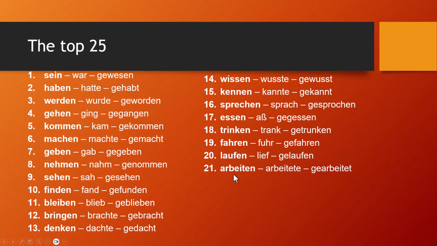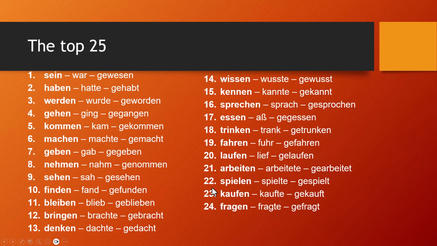Again, we have to get down another 20 spaces before we get to another weak verb. Spielen, spielte, gespielt, another weak verb. Kaufen, kaufte, gekauft. Now we finally cracked the weak verb level. Fragen, fragte, gefragt. And wohnen, wohnte, gewohnt. So again, laufen to run or to walk, arbeiten to work, spielen to play, kaufen to buy, fragen to ask, and wohnen to reside.